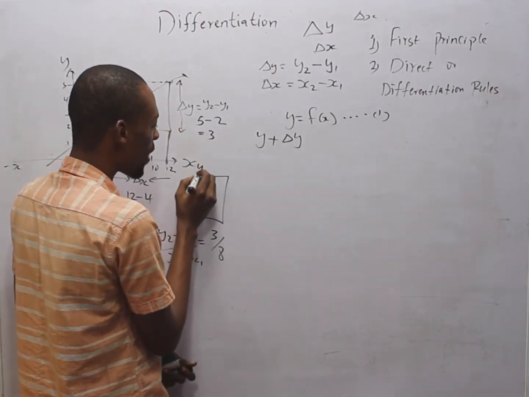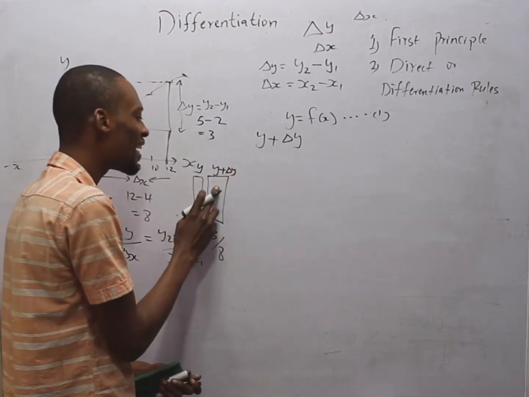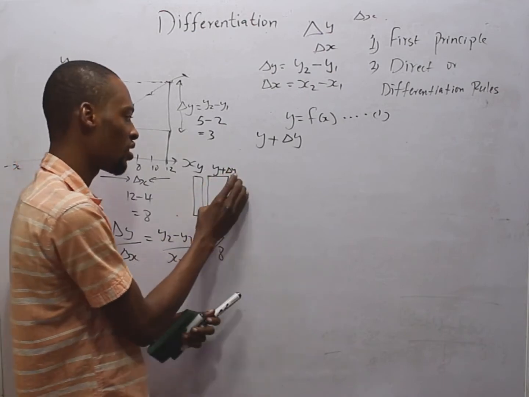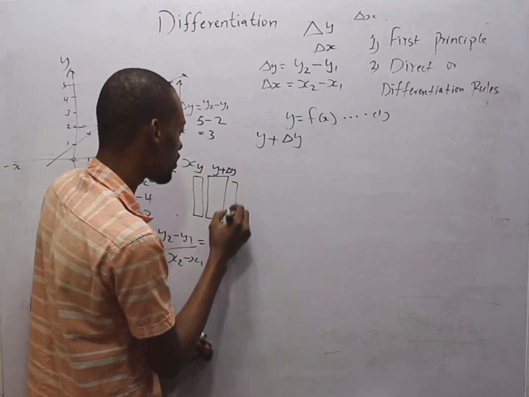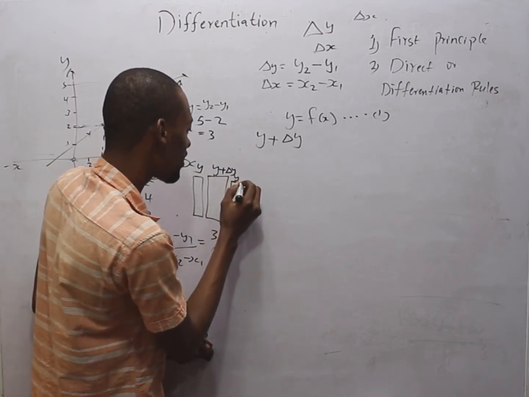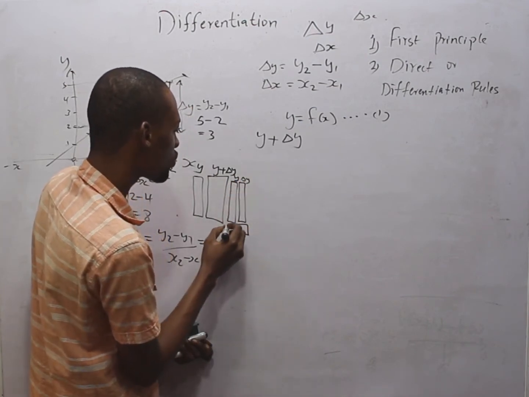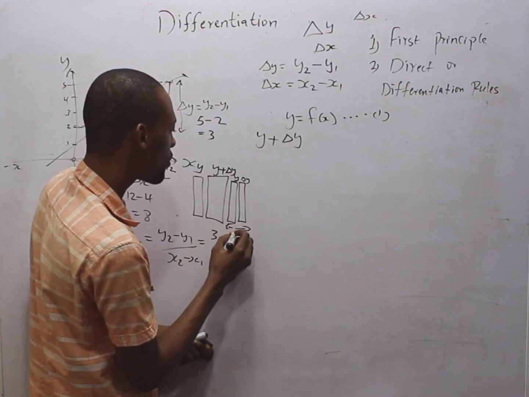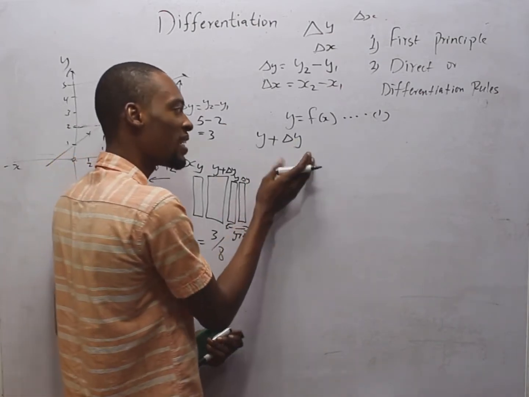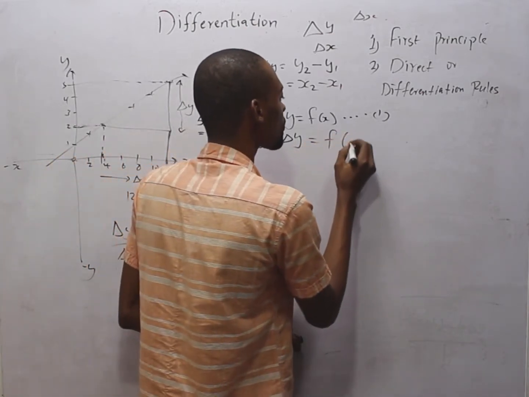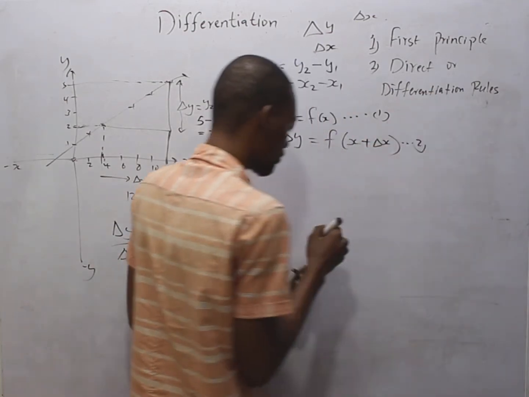So call this y, and this y plus change in y. This is the John I knew before, y, plus the change. This is the change in y. So this makes up y plus change in y, the new John. So if we increase s by change in s, y increases by change in y. This gives us equation 2.